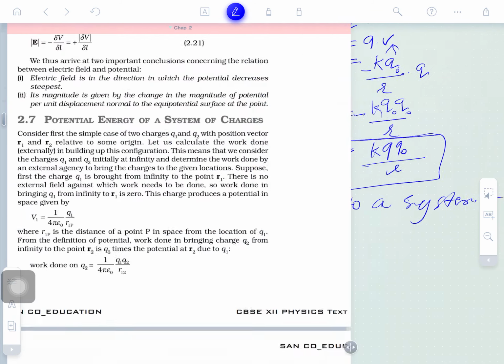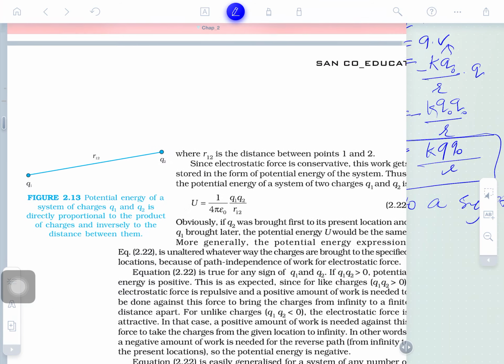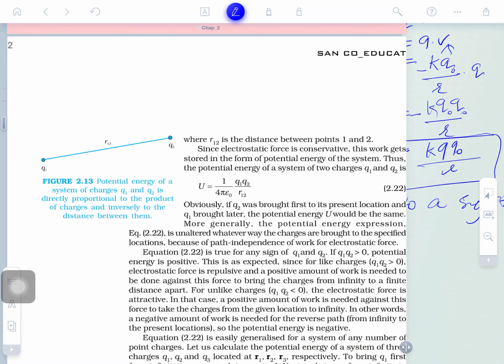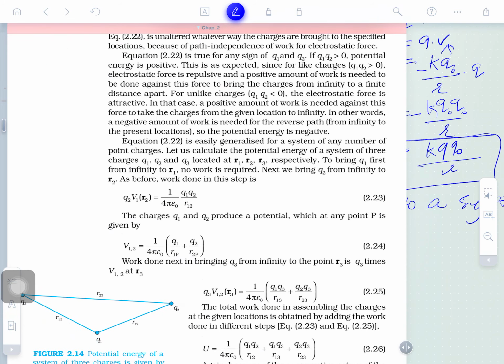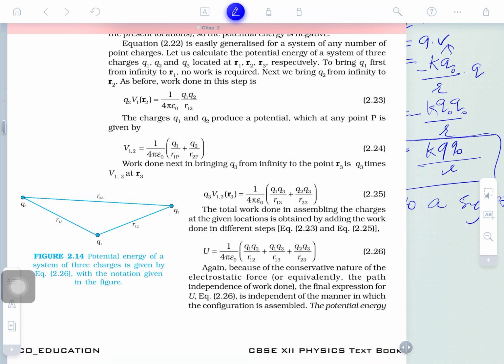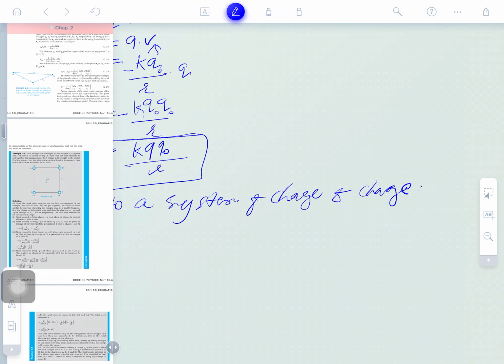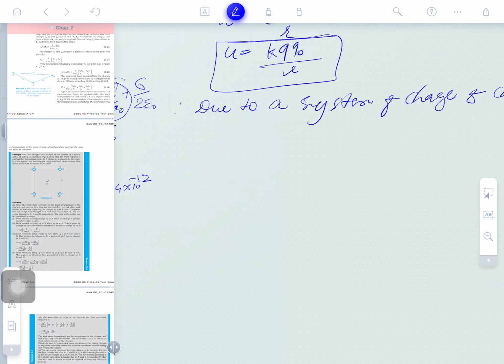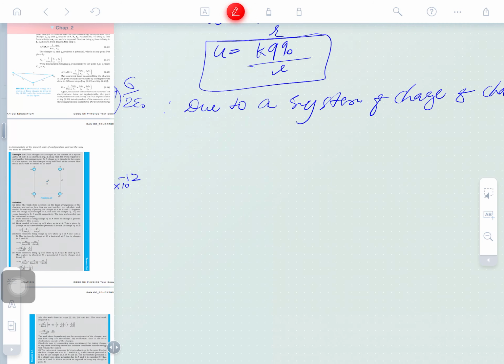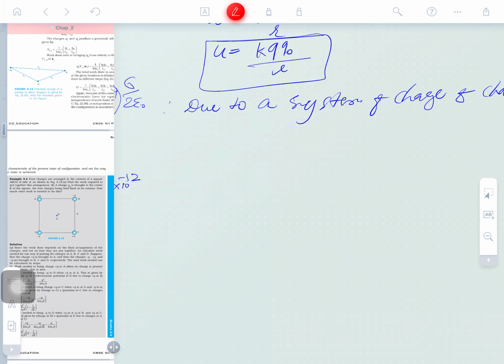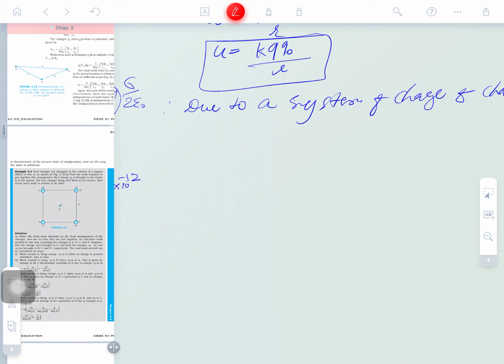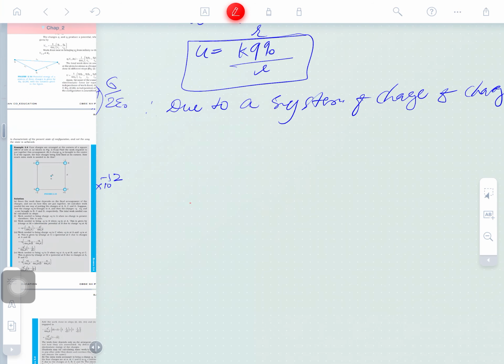What is the meaning of a system of charges? This is the work done in bringing one charge, then a second, different charge. So I am taking a system of three charges here. Suppose three charges are here, one charge is here.